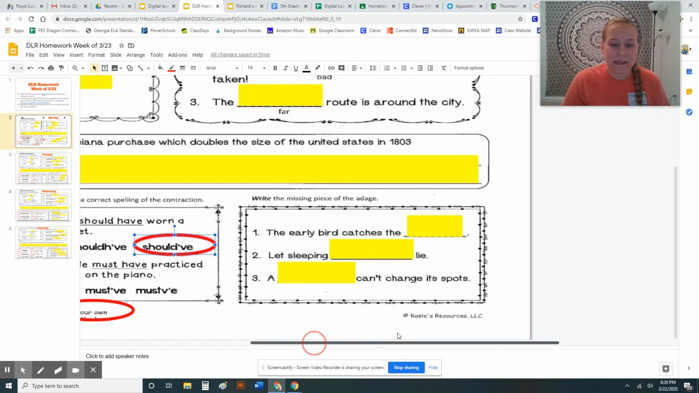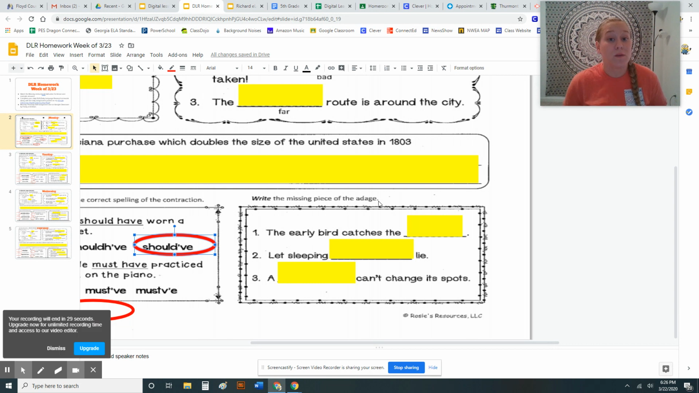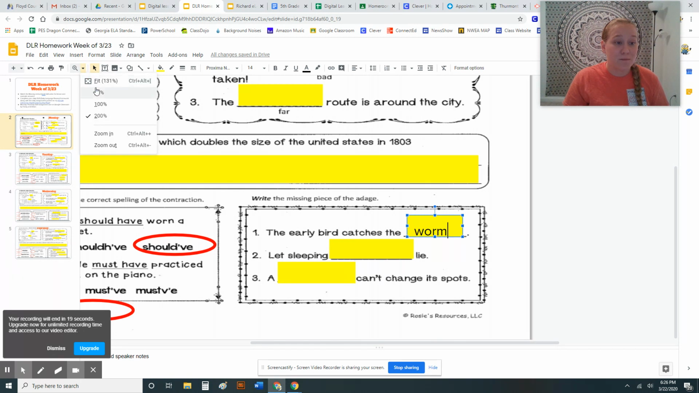All right, last section. See how quick and easy this is? It says write the missing piece of the adage. So an adage is like an expression or a saying. And if you're not sure about these, you can use the internet or the big people you live with as a resource for that as well. So the early bird catches the, click, click, click. I know it is the worm. Done. So then your DLR homework would be done for Monday.